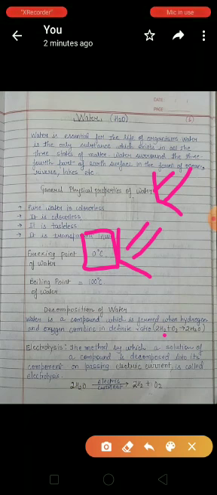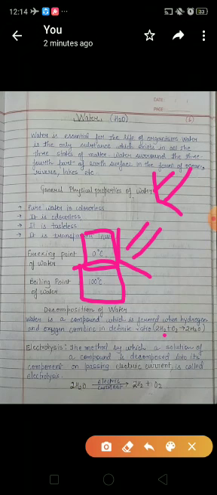That is, water freezes at 0 degrees Celsius. And the boiling point of water is 100 degrees Celsius. That is, water boils at 100 degrees Celsius. Okay, what is boiling point? It is simply when the vapor pressure of a liquid is equal to the atmospheric pressure.